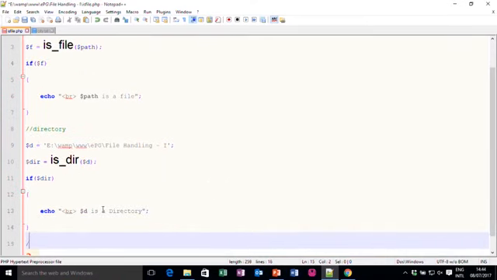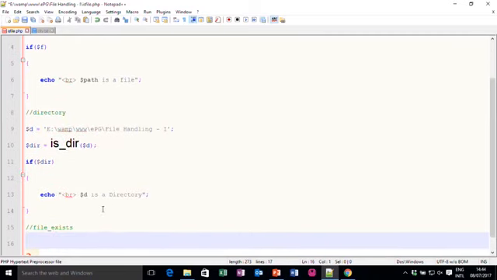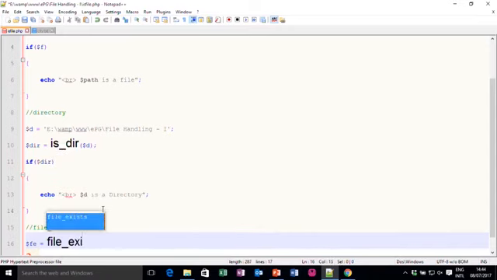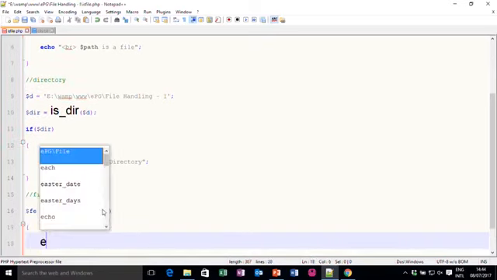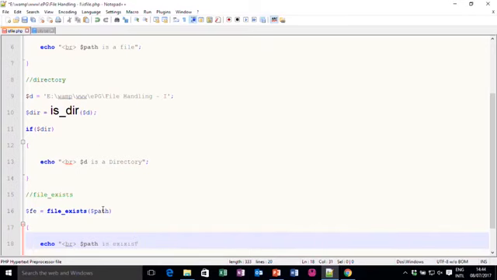The third function we have seen is file_exists. So, it will check whether either a file or directory exists or not. So, I write code for that one. Let me write $fe is equal to file_exists, and let me write $path, and then I can write echo br, $path exists.